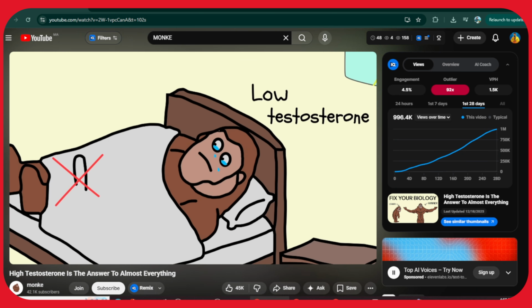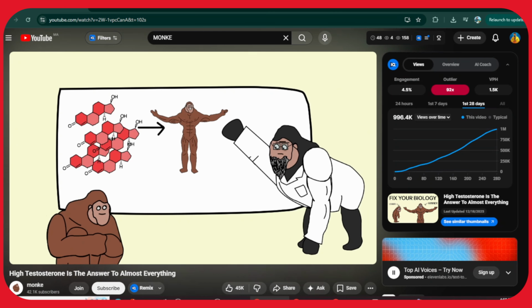Floppy banana. This big problem. No wood in morning is first sign of low testosterone. Testosterone is foundation of male.